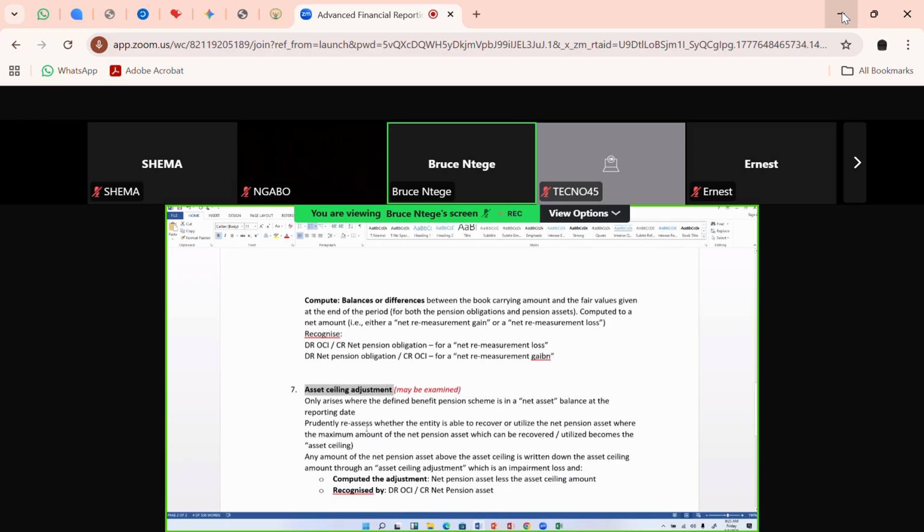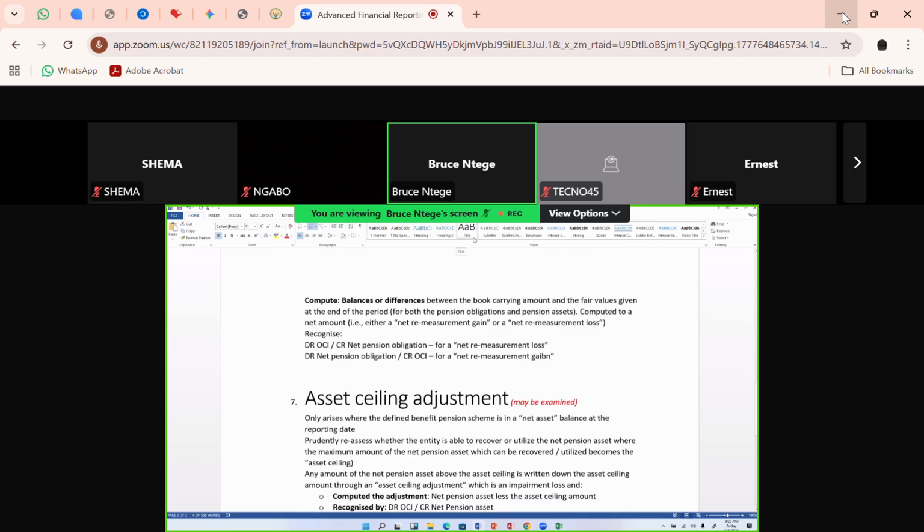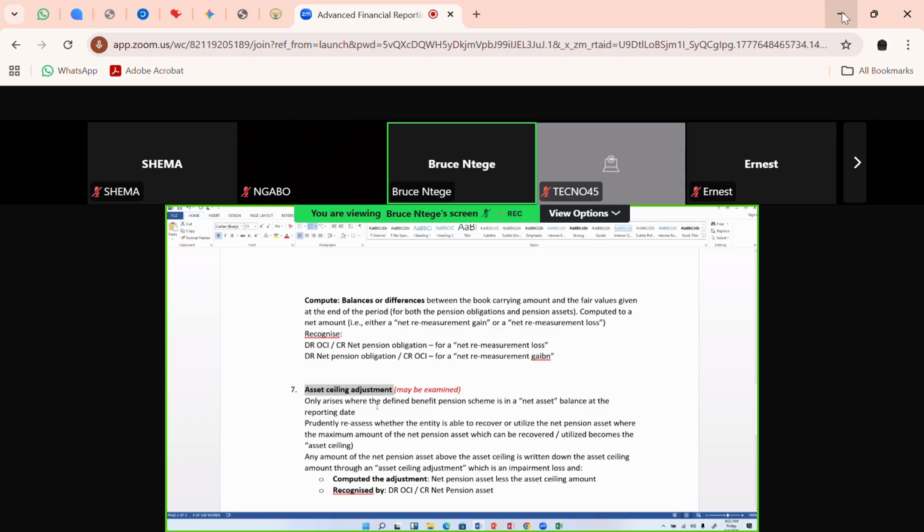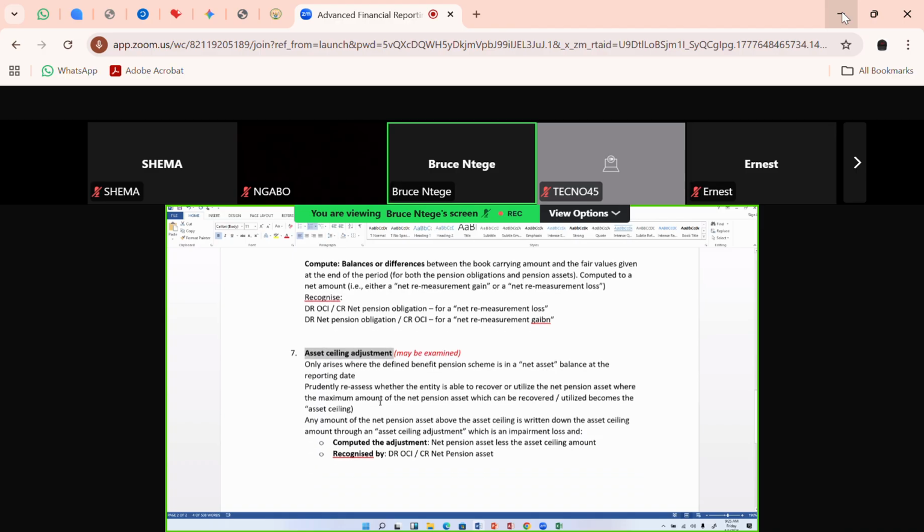Please, the asset ceiling is not a must-read exam topic that they'll examine, but in the event that you have that rare situation, that your pension scheme at the end of the year, after remeasuring it, after all those 6 entries, has given us an asset position, then don't rush to say that this is the net pension asset. Remember, net pension asset goes in the current assets. Don't rush to put that figure in there until you double check whether the examiner has told you whether the company is able to recover or utilize that net pension asset.